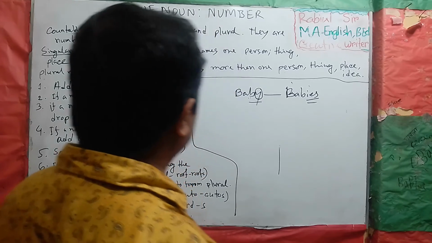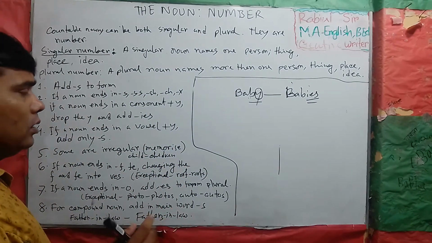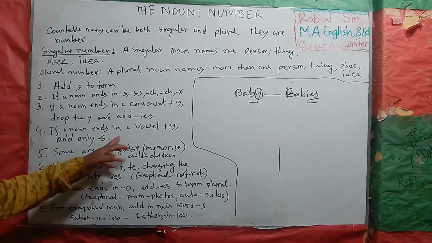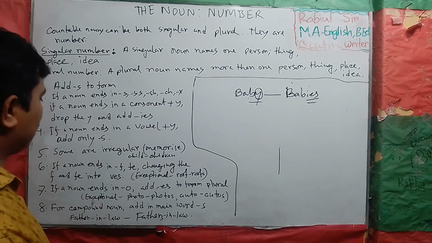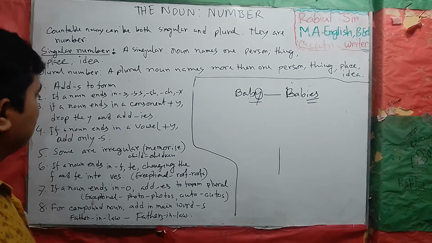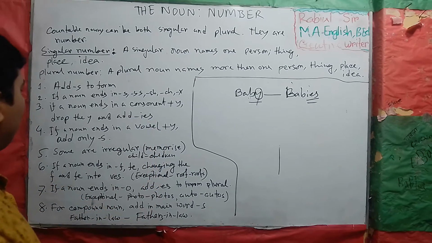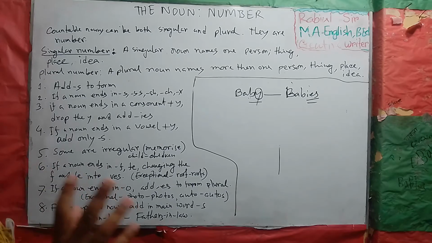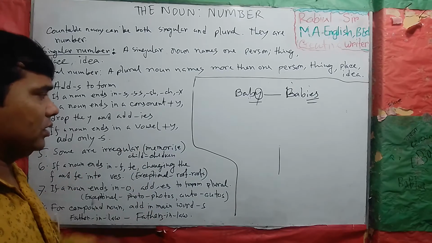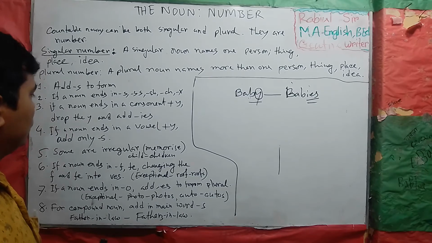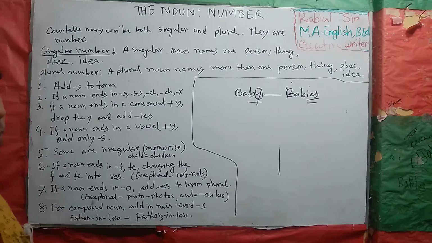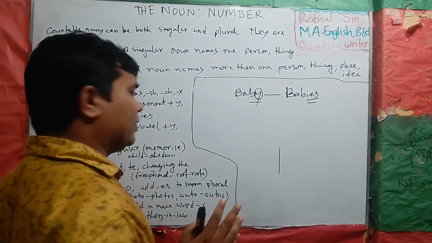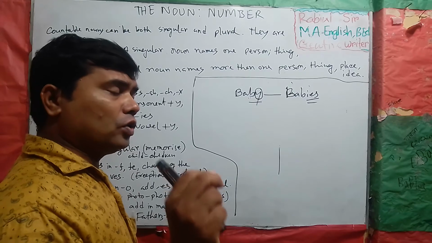Okay. Clear? Yes, sir. The fourth number is if a noun ends in a vowel plus y. What is a vowel plus y? When we see that a word ends with vowel plus y, then we have to add only s to form the plural.